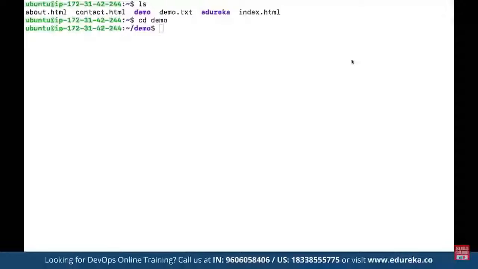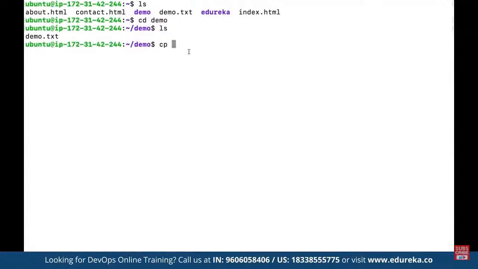Let's say we want to copy another file. Let's say here we can again make use of cp. Now we can come out. To come out, that means to go back to the previous directory, we can use cd and then the two dots symbol. Basically using the two dots here is going to take us to the previous directory, that means the directory above the current directory that we are working on, right?